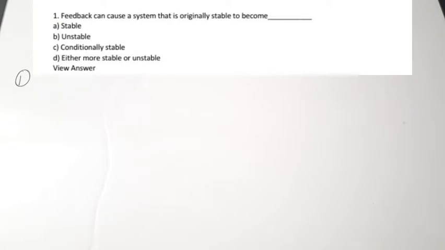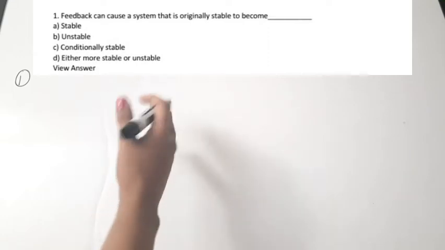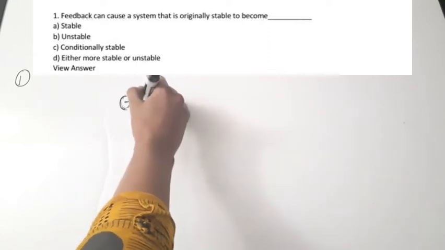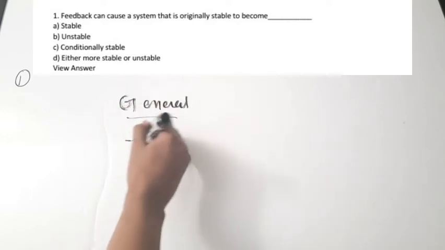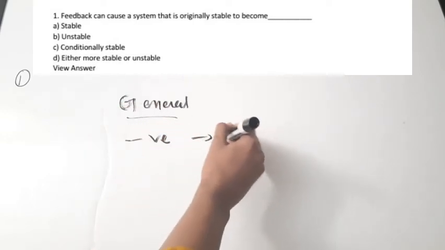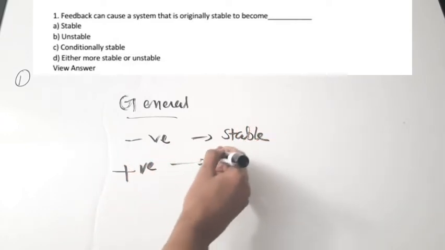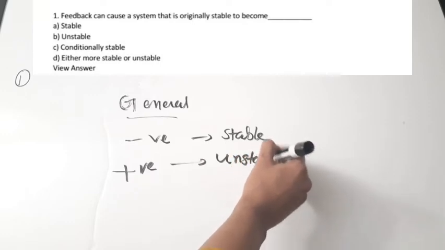The first question is, feedback can cause a system that is originally stable to become dash. A stable, B unstable, C conditionally stable, D either stable or unstable. Okay. Now, depending on the nature of the feedback, it can be stable or unstable. General case for negative feedback, it will be more stable. Negative feedback means the system will be more stable. Positive feedback means the system generally is unstable. This is a general case.